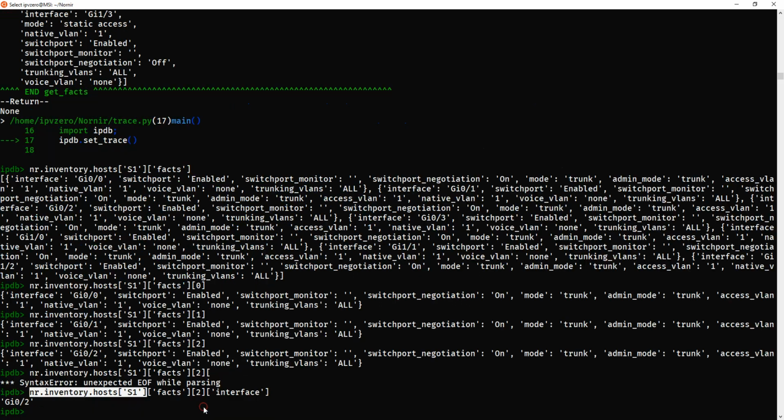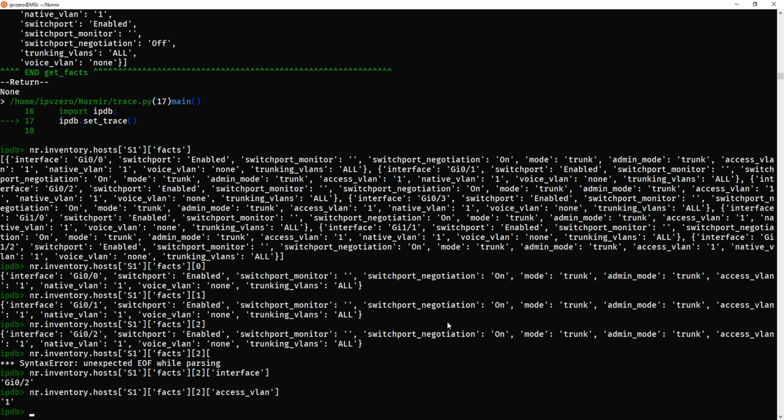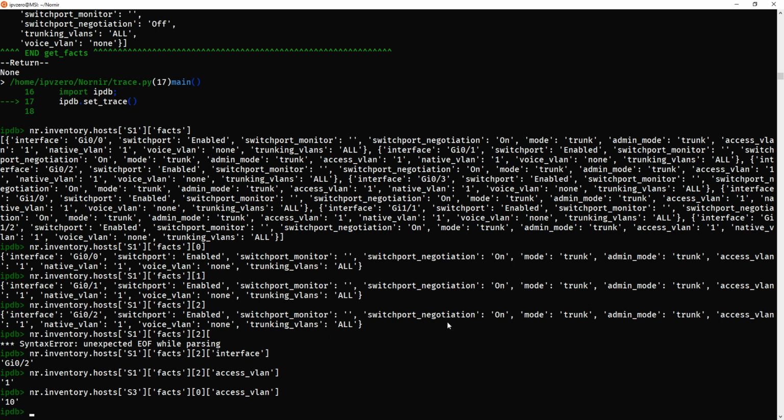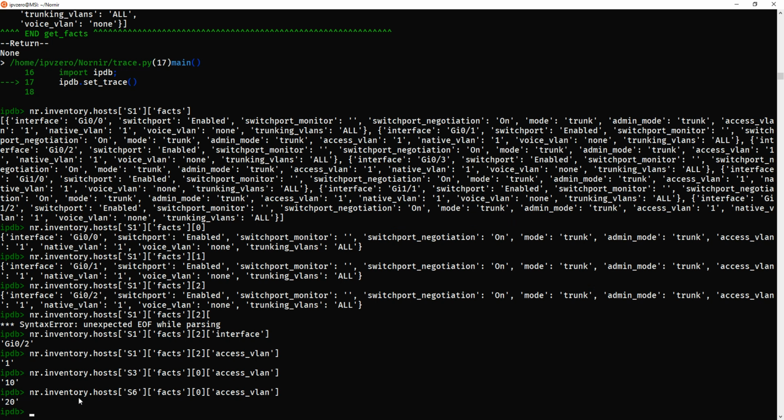So if we did the same thing here and change this to, if you see, access VLAN 1 for that one. And if we did say, let's go into S3 and change that to 0, we see that's in VLAN 10. If we change that to S6, it'll be VLAN 20.